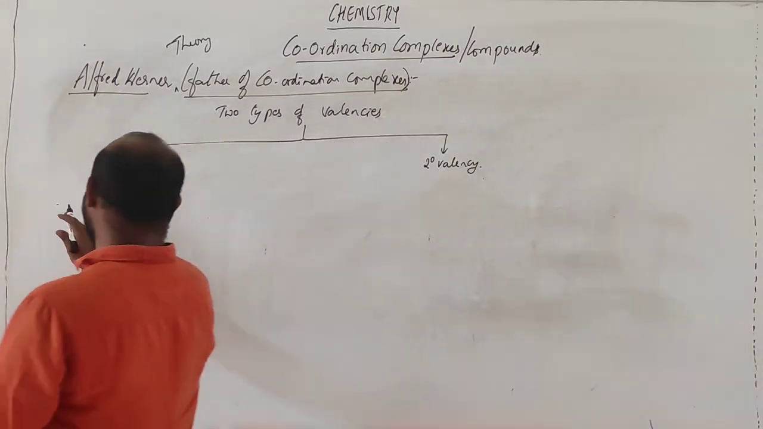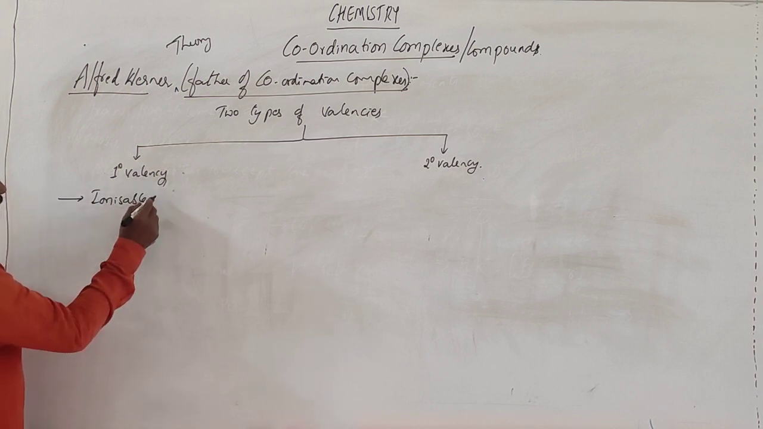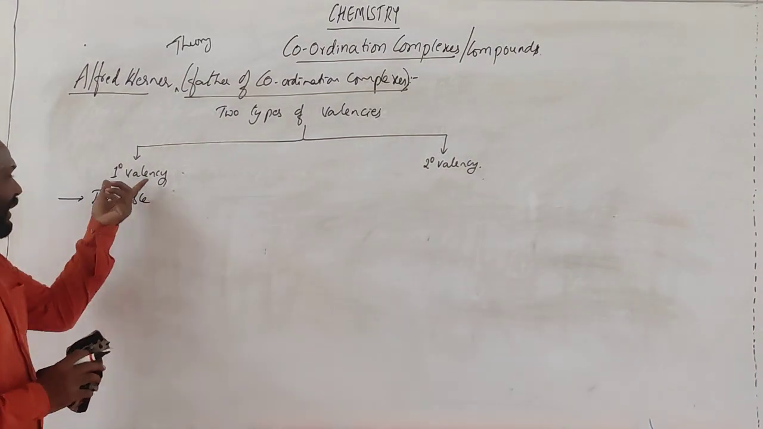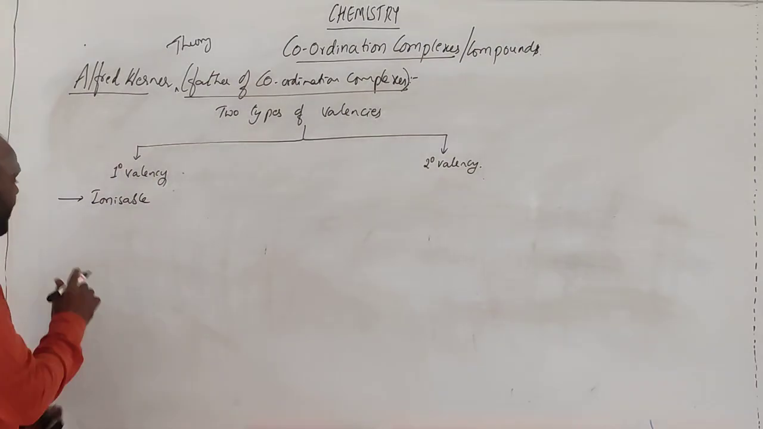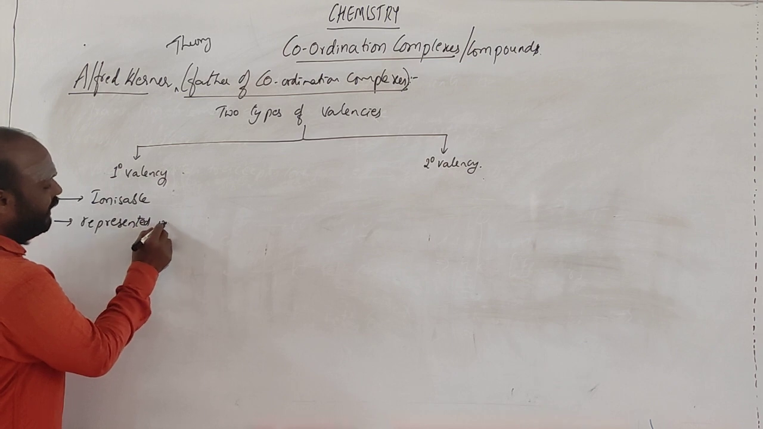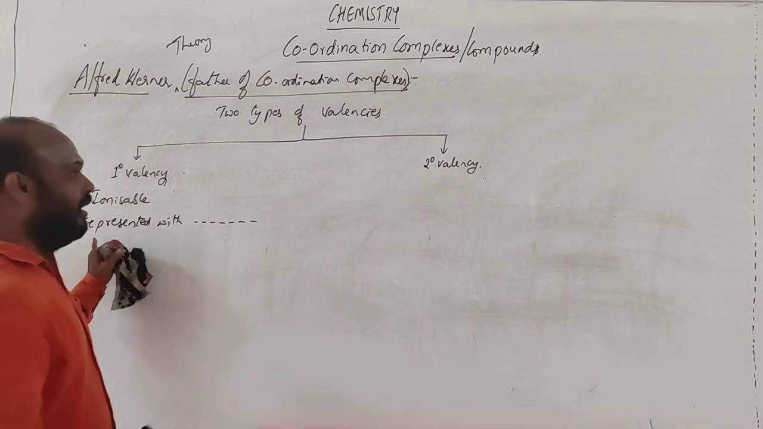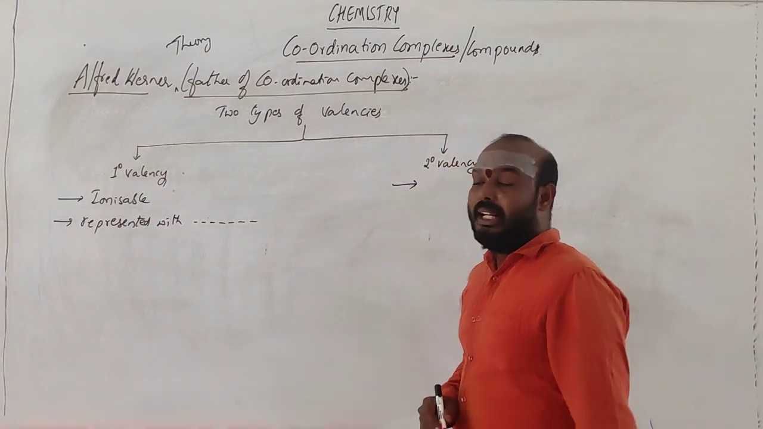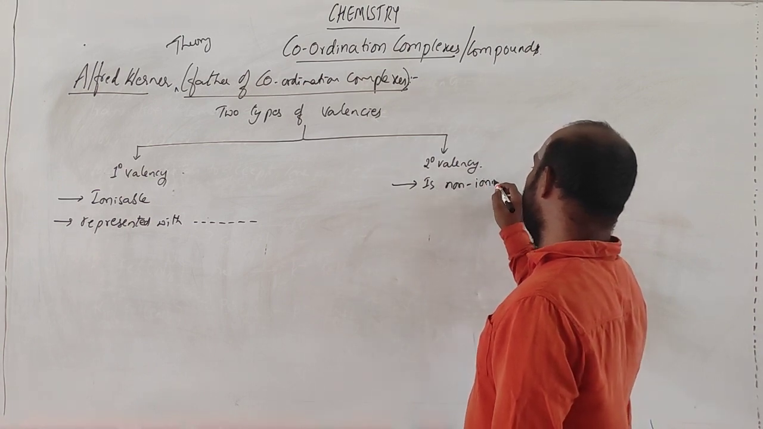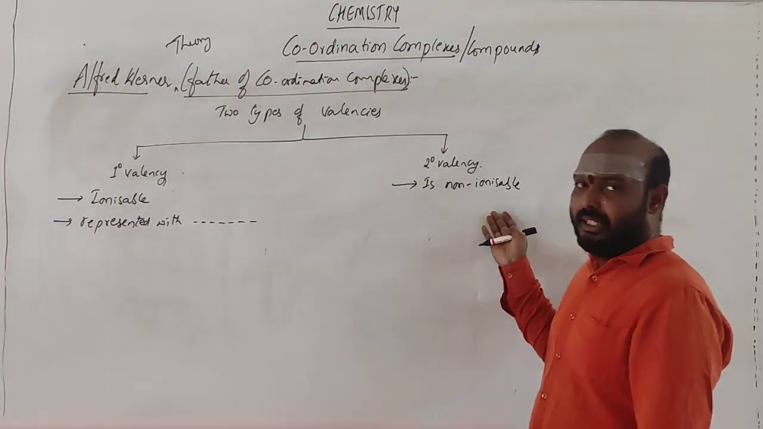Primary valency is ionizable. You can remove that one. Primary valency is ionizable. It is represented with dotted lines. Secondary valency is non-ionizable. What is meant by ionizable? It means you can get ions here. In this case, you can't get ions.